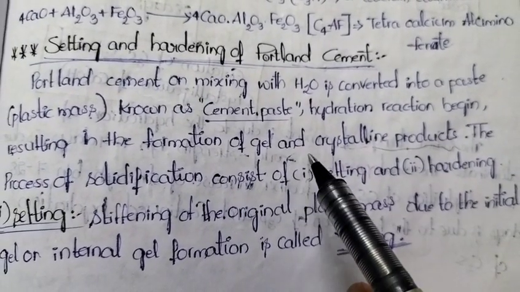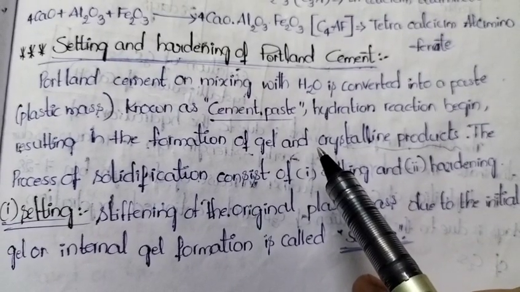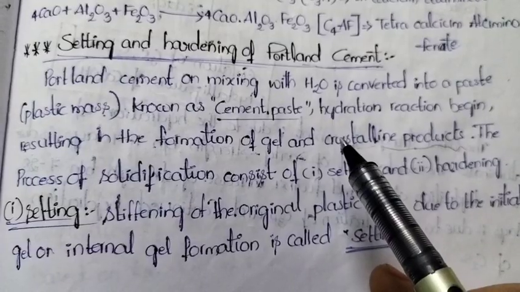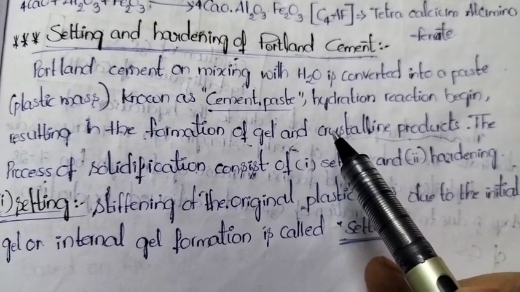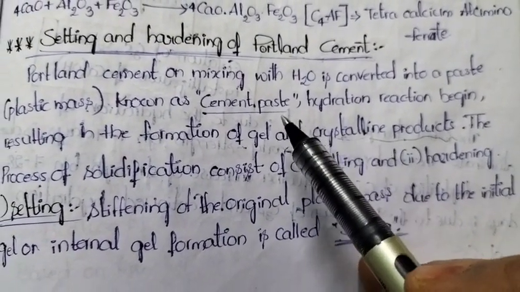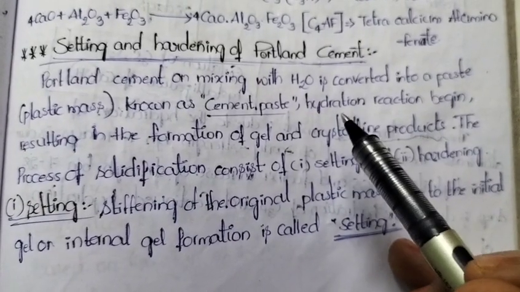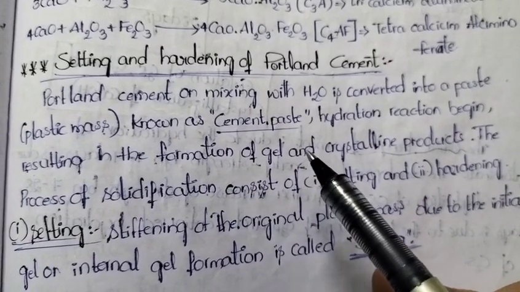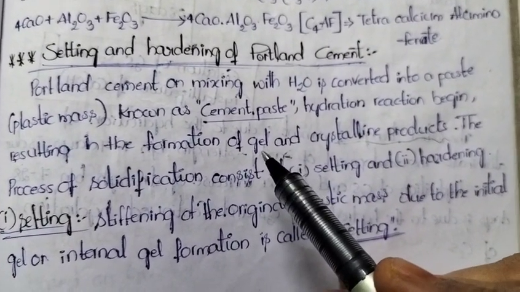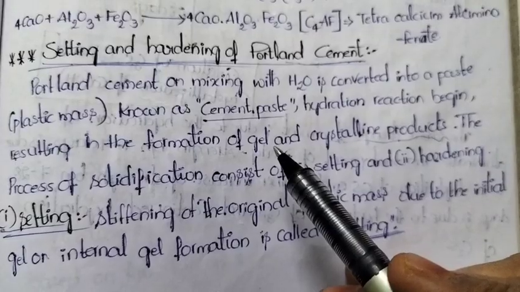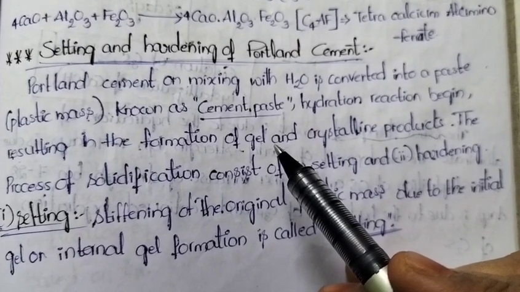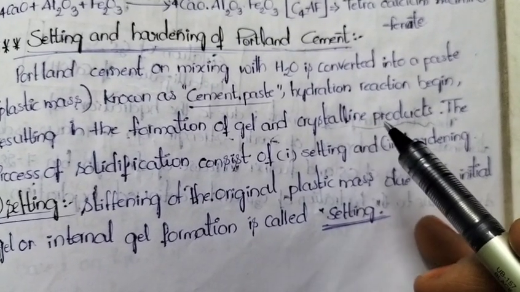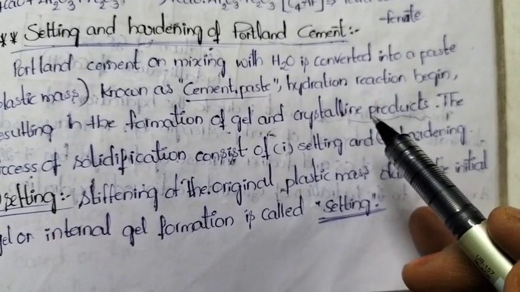At the time of introduction, we discussed cement is hydraulic in nature. Hydraulic means the cement which, whenever it reacts with water, will undergo both hydration and hydrolysis reactions. Okay, so whenever we add water to cement, the reaction starts with hydration, then it results in the formation of gel. First gel formation takes place. Whenever we add water to cement, it will form one gel and it will be converted into crystalline product. You must remember these 2 points.